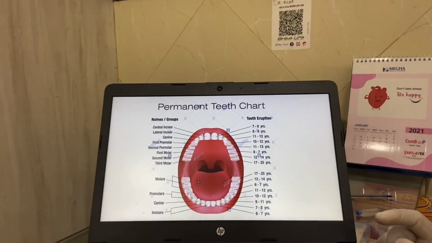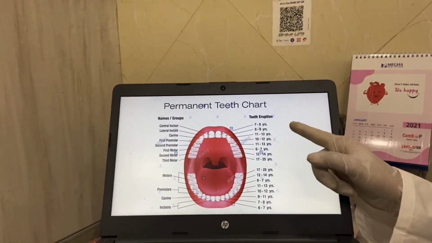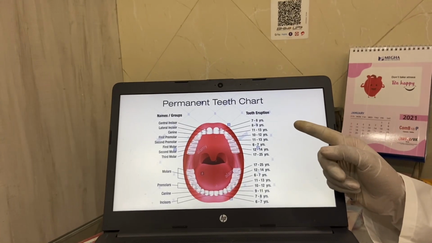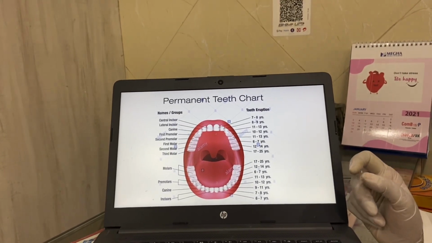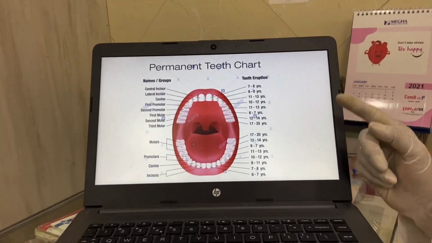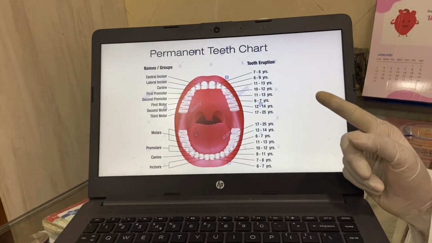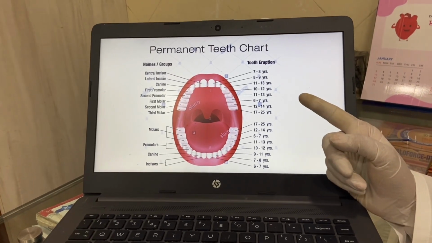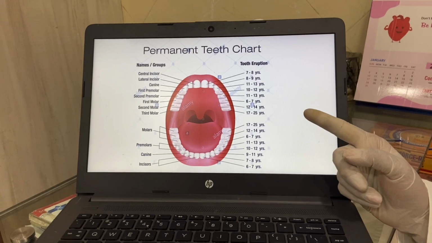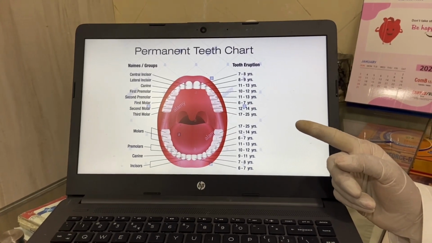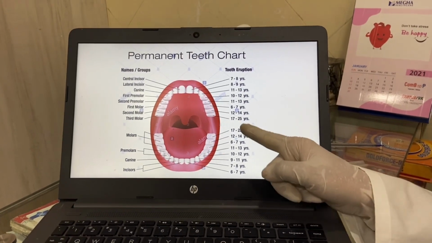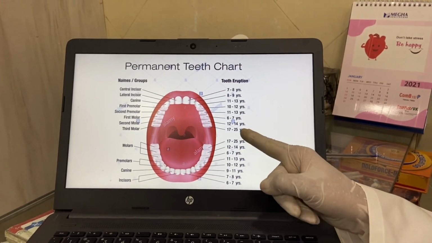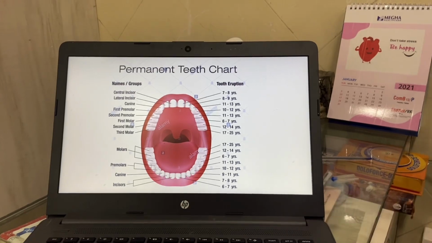Permanent teeth: we can see central incisors come at the age of 7 to 8 years. Lateral incisors come at the age of 8 to 9 years. Cuspid comes at the age of 11 to 13 years. The first premolar comes at the age of 10 to 12 years. Second premolar comes at the age of 11 to 13 years. First molar comes at the age of 6, second molar comes at the age of 12, and third molar comes at the age of 17 to 25 years.